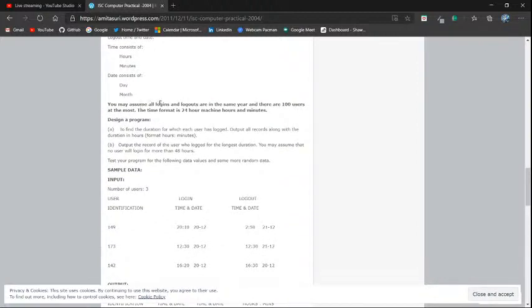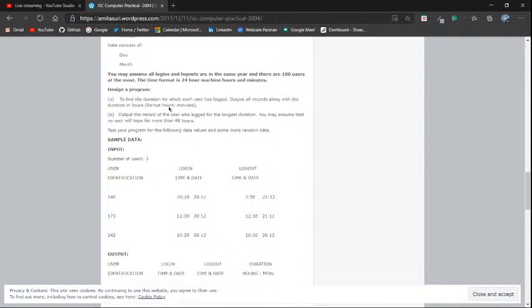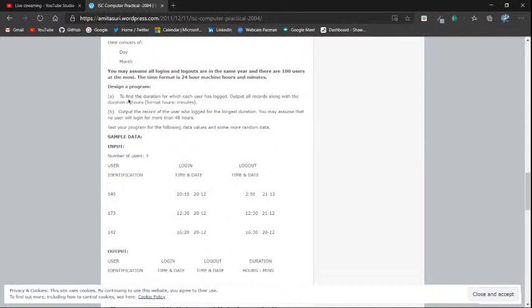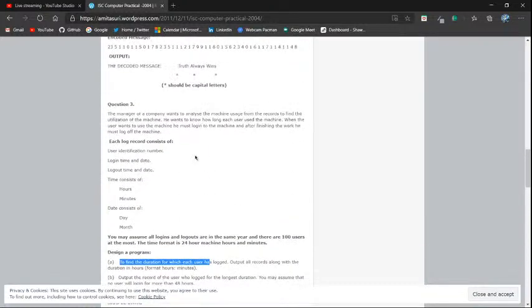So you may assume all logins and logouts in the same year. What the hell is this? Design a program to find the duration for each. Okay, I need to read the story. That's the problem. He wants to know how long each user used the machine.